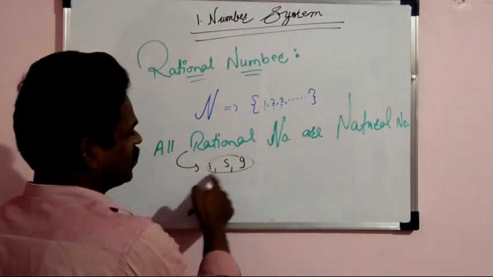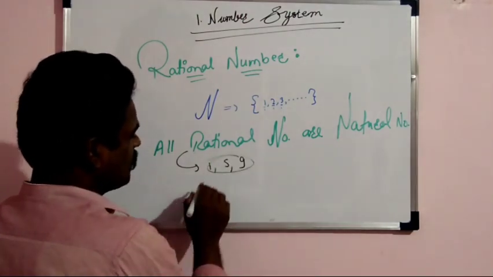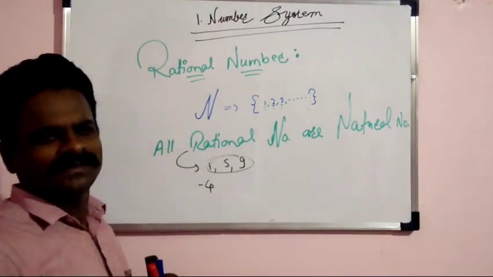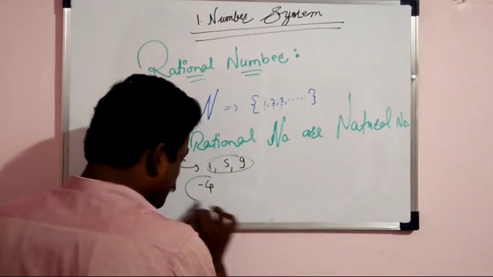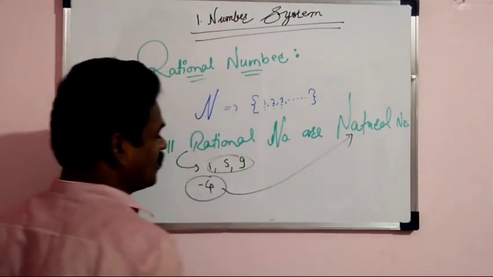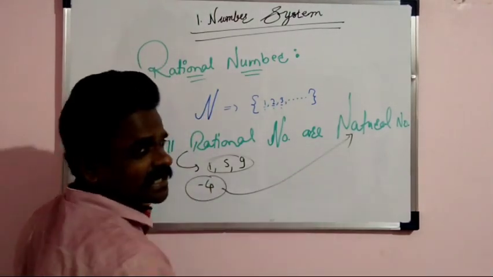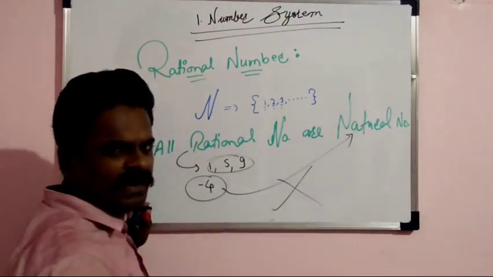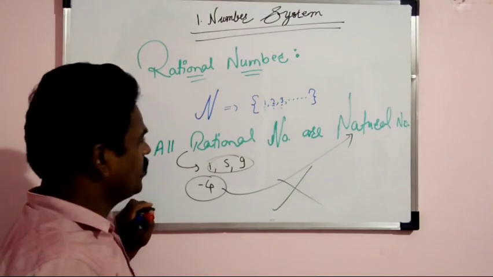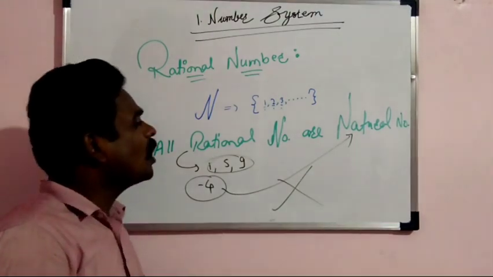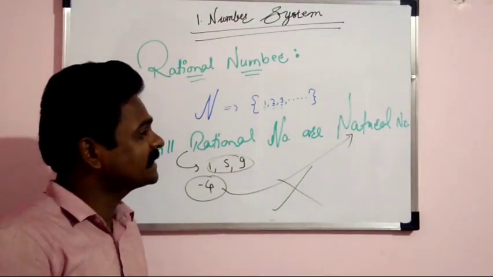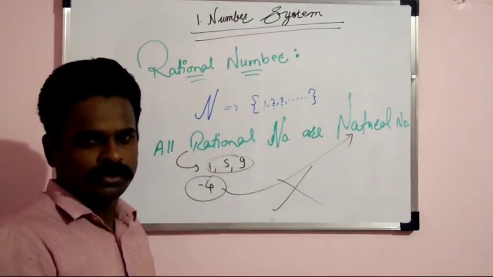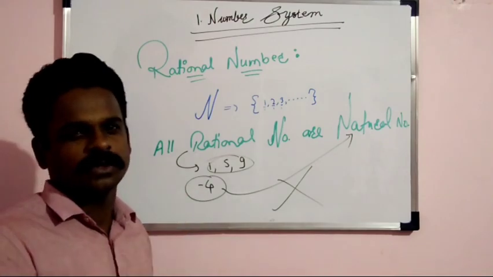But instead of 1, 5, 9, suppose we take -4. Is it a rational number or not? Yes, -4 is a rational number. But is -4 a natural number or not? No, it's not a natural number. And hence the statement that all rational numbers are natural numbers is false. So all rational numbers are not natural numbers.